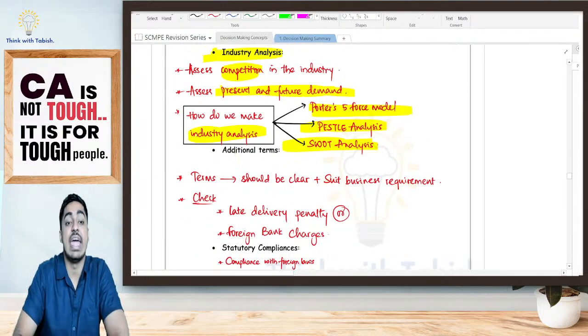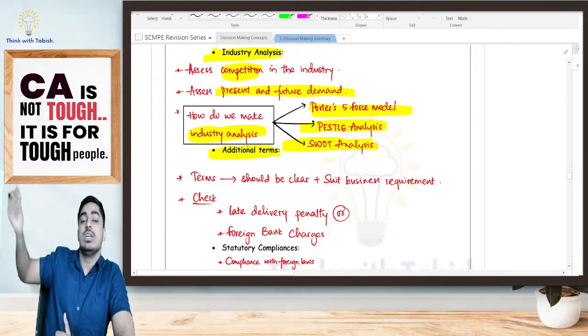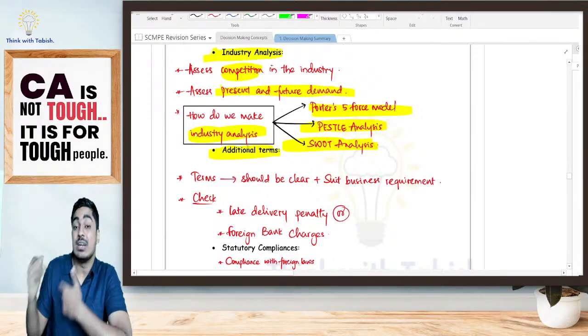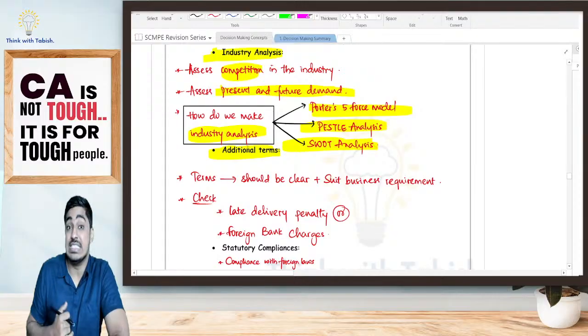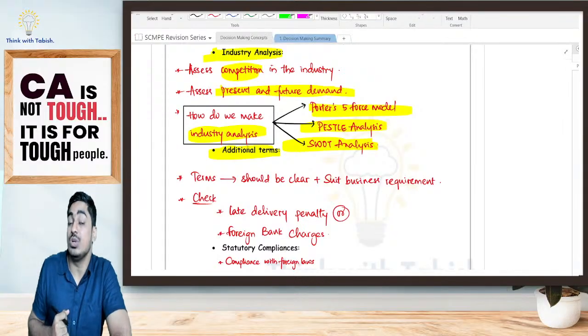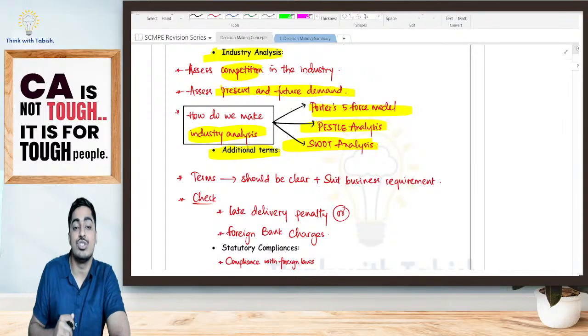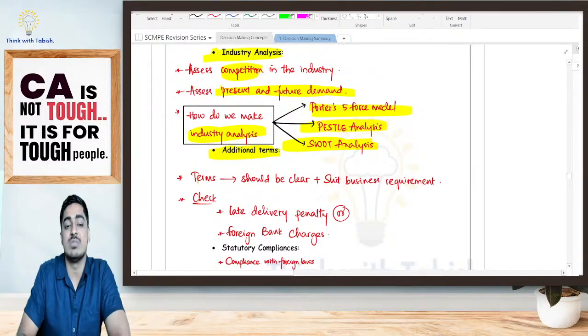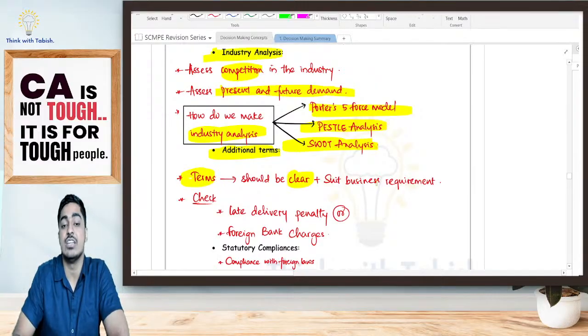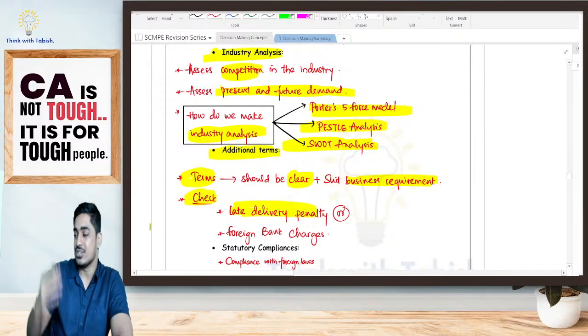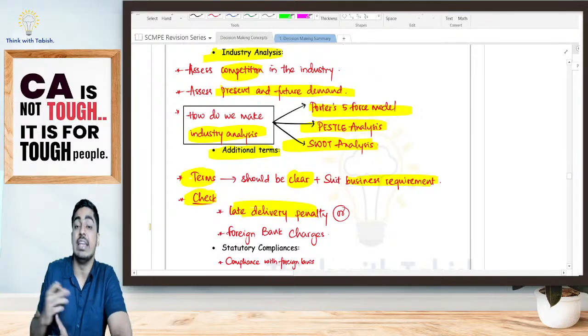Again, additional terms. You're exporting the goods, you should see whatever terms you are entering into, is it fair, is it correct, is it suiting the business requirements? All those you should be seeing. The terms mentioned in the contract should be clear and should suit my business requirement. I should be checking if there is any late delivery penalty. Yes or no? In the terms, I should be seeing whether any late delivery penalty is there.